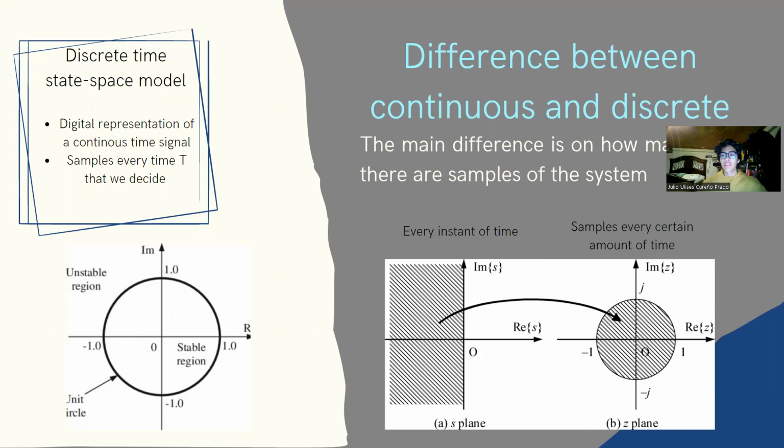Another difference is that in a continuous model, we use the S-plane to view the poles and the zeros, and in a discrete model, we use the Z-plane.